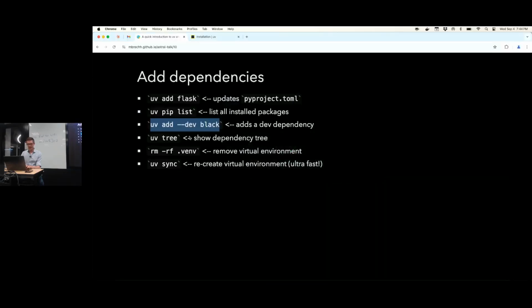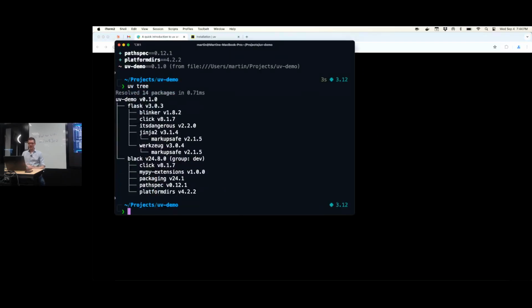So dev dependencies. Here's another interesting one. uv tree. It's similar to uv pip list, but this shows us I actually only installed Flask and Black, and the other things are there because of Flask and Black. Now you can see which sub-dependency came from which main dependency that I had defined.